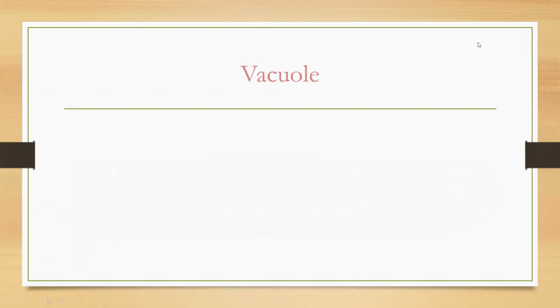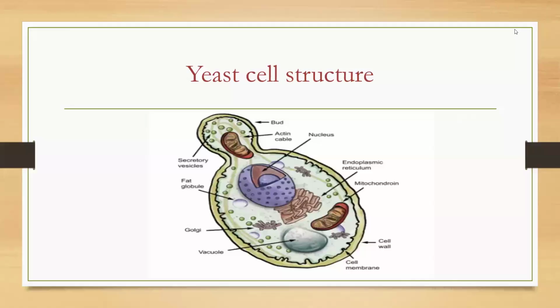Next, vacuole. Look at here, mitochondria also it's done. Next one, vacuole. Look at here. This is called vacuole. Yeast cell has another organelle, vacuole.